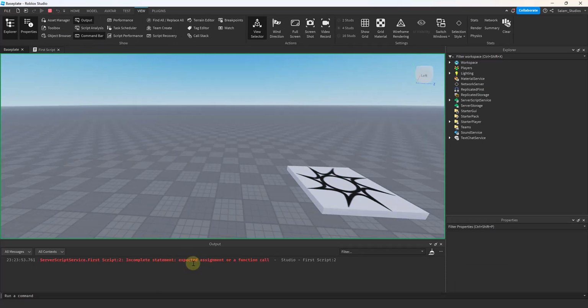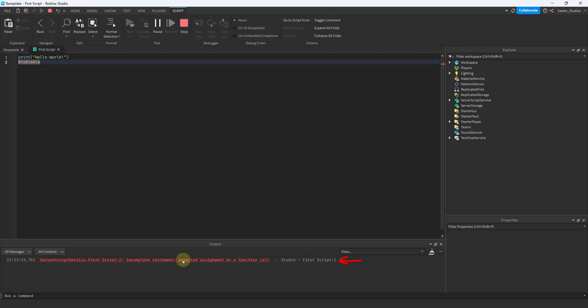It told you that the game encountered an error somewhere. It tells you the type of the error. It tells you that there's an incomplete statement. The computer expected an assignment or a function call. It tells you the location of this error, and it tells you it's in the script named first script in the second line. So if you press on the error or on the location, it takes you directly to the error.